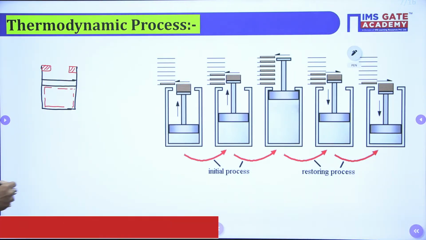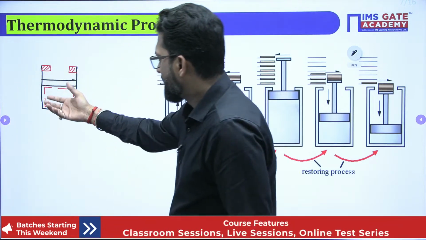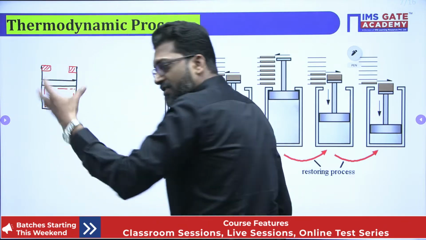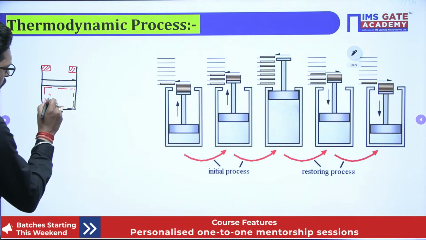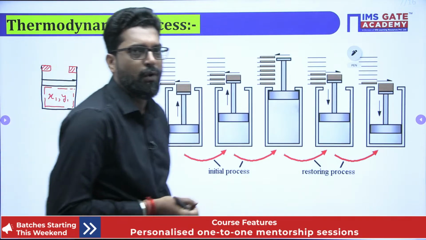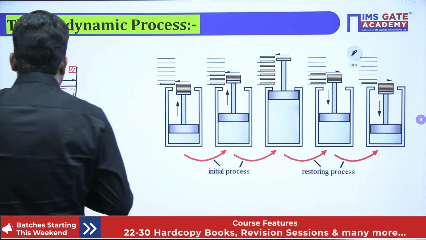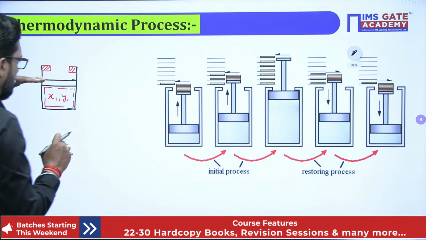If we identify or label the system, that means you identify the properties. The system has some properties, let's suppose x1 and y1, any property x1 and y1. And at this point the piston is in a static position.